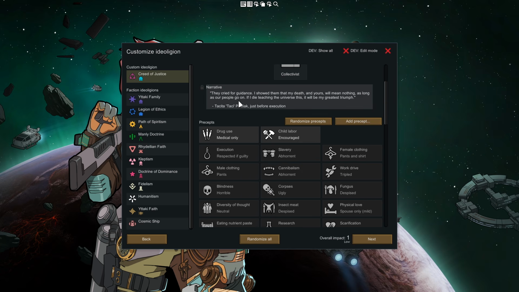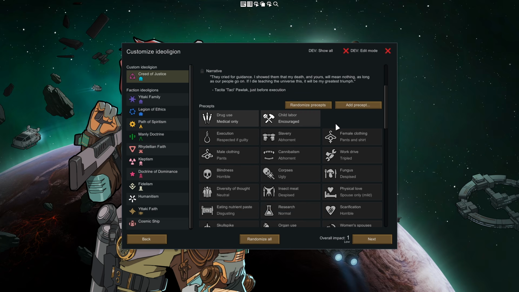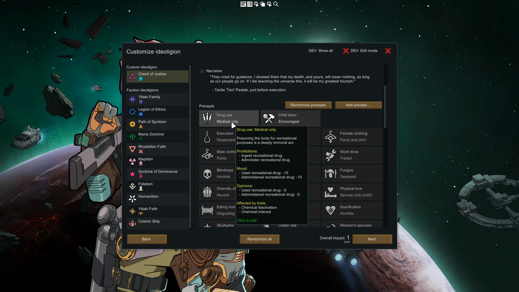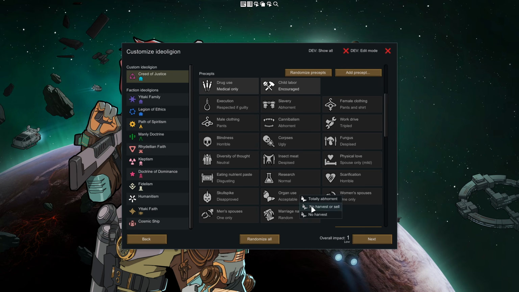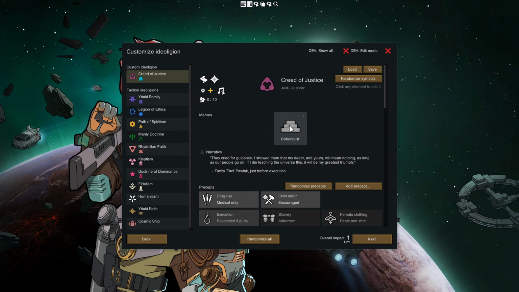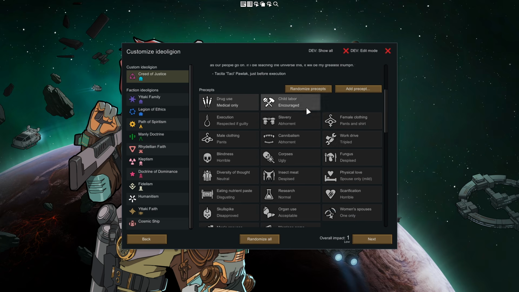Yeah. But now to the roles, to the precepts. The precepts are the rules your ideology will live by. Each one of these precepts can be clicked and changed. It always imposes a sort of rule on your people if they follow that ideology, so you should choose something that is to your liking. Here you can do everything that is in sync with your memes. Some of these precepts, for example, the blindness one, can only be changed if you have the meme blindsight. A couple of precepts all work like that.